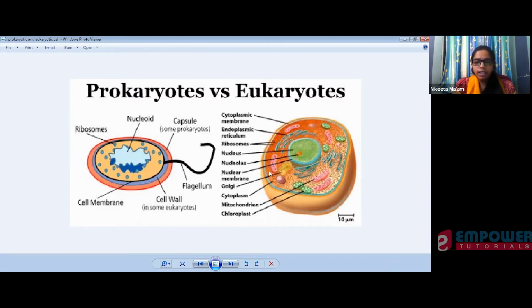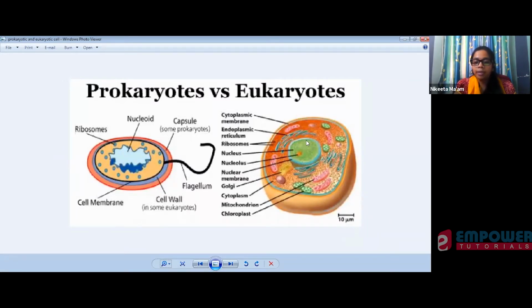If you see in the eukaryote, you have the endoplasmic reticulum, which performs the function of photosynthesis. Then you have ribosomes. Then you have the nucleus, which guides what the genetic material of your cell will be, what protein you must synthesize, what lipid you must synthesize, or which protein will go to which cell, or which lipid we should transport. So the nucleus will guide the cell on what to do and what not to do. Here it will have a nuclear membrane, something like what you have over here.